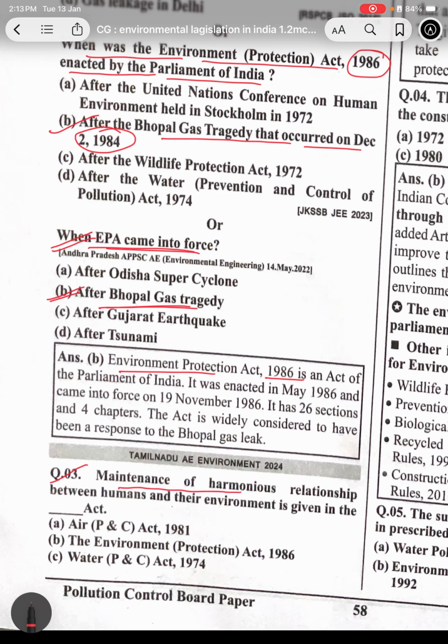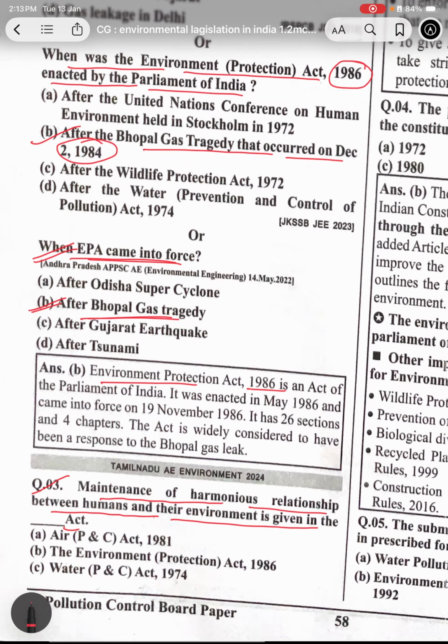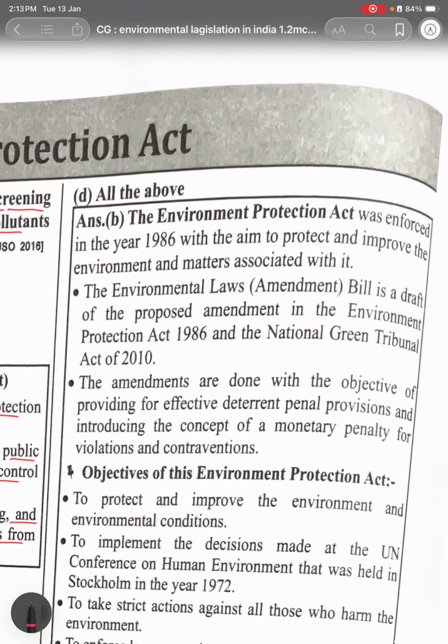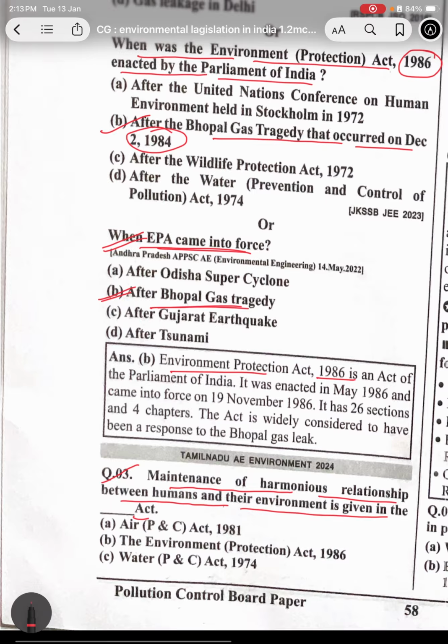Maintenance of the harmonious relationship between humans and their environment. It gives an act on the relation between humans and their environment. Air Pollution and Control Act 1981, Environmental Protection Act, Water Act 1974.